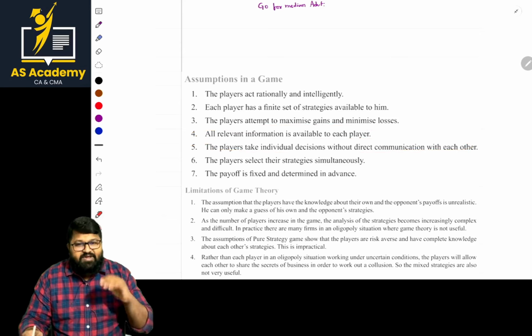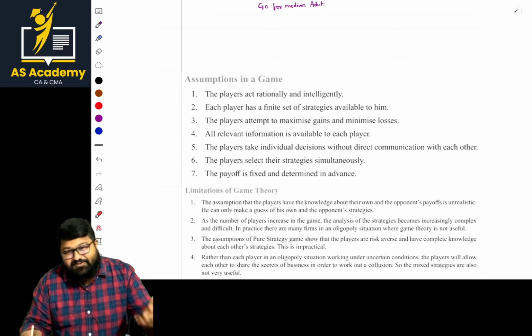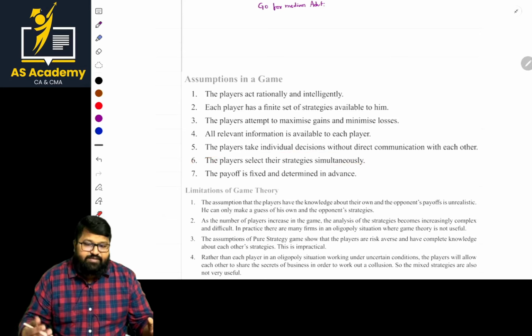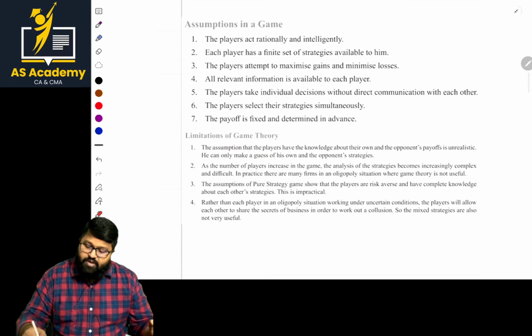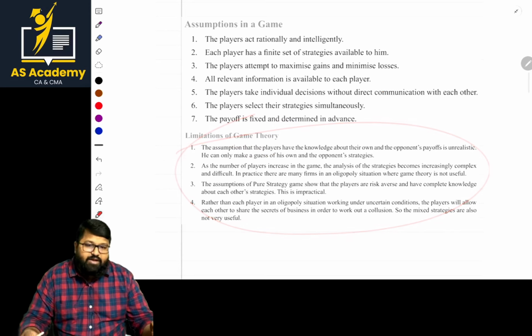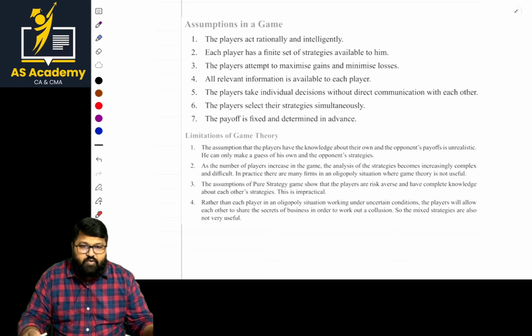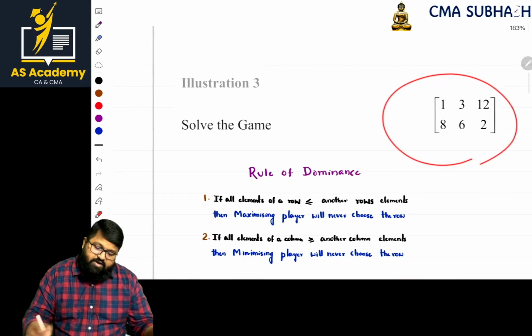Sir, when I am fighting in a game, I will not ask what steps you are taking. I will take independent decisions. Players select their strategies simultaneously. Payoff is fixed and determined in advance. Basically, it is determined. Next. What are the limitations? These are the limitations part. Go through these points and definitely you can get a good score from this area. If it is done, next solve the problem regarding this.